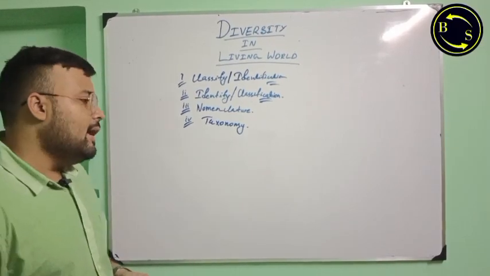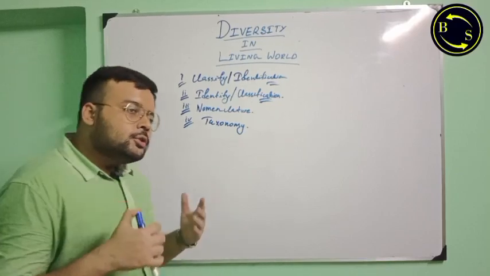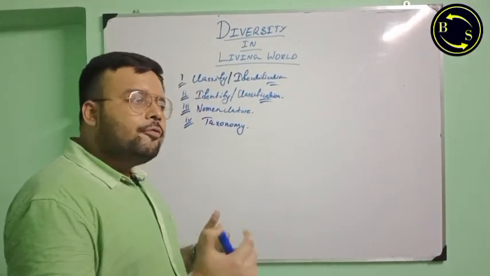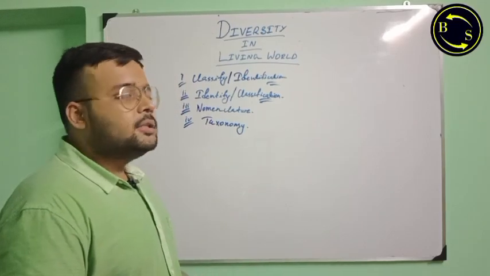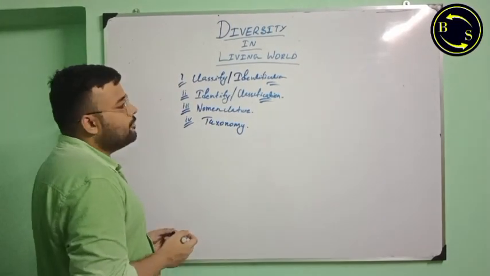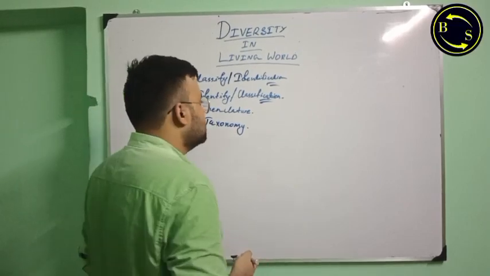The first person ever to make an effort to sort living things into various categories is Aristotle. Aristotle is known as the father of biology or the father of zoology, that is the study of animals.